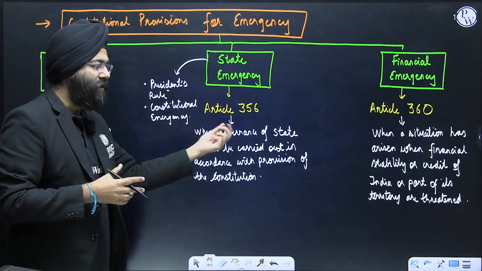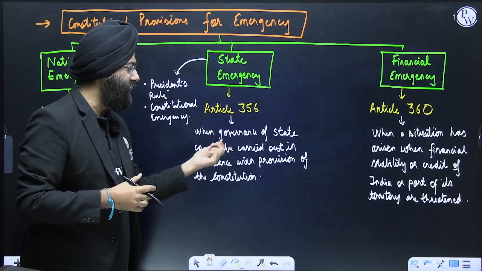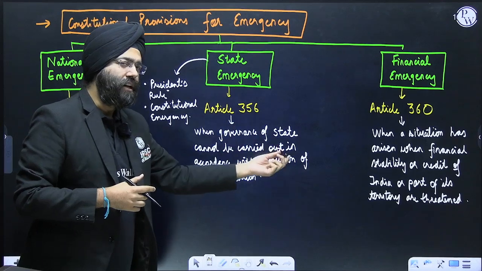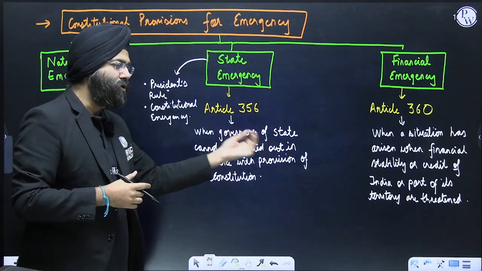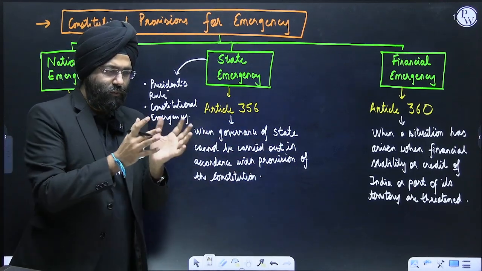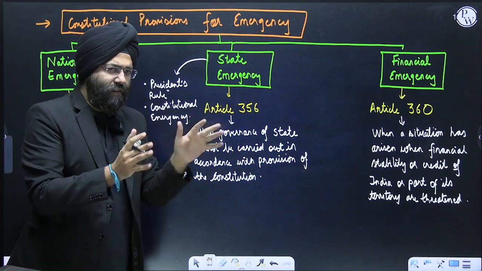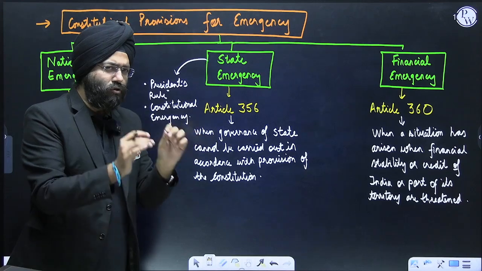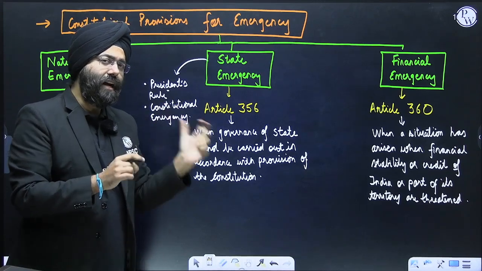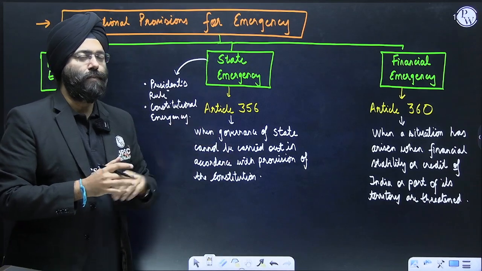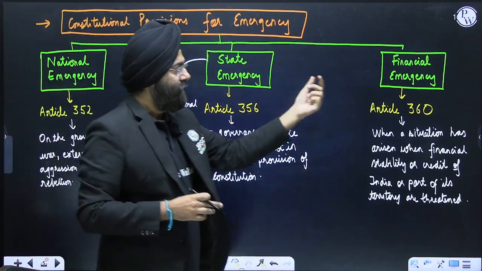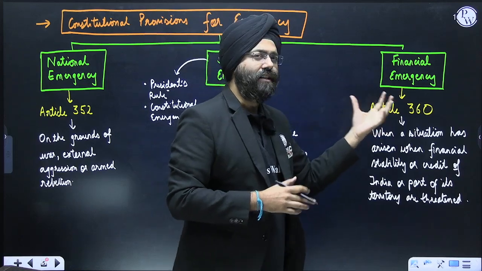So, when the governance of a state cannot be carried out in accordance with the provisions of the constitution, in that case, president's rule can be imposed. Clear?